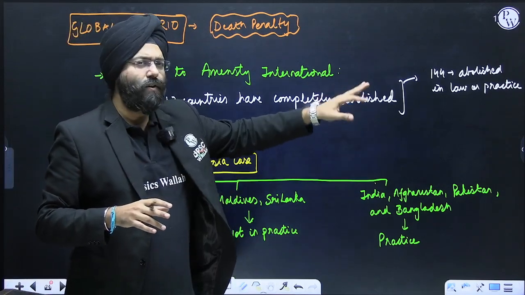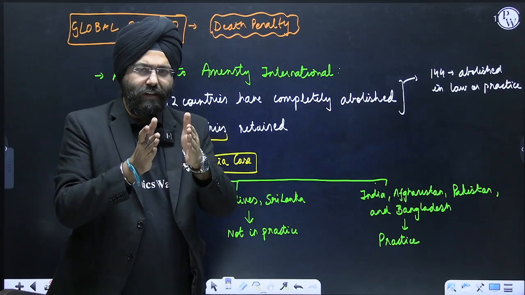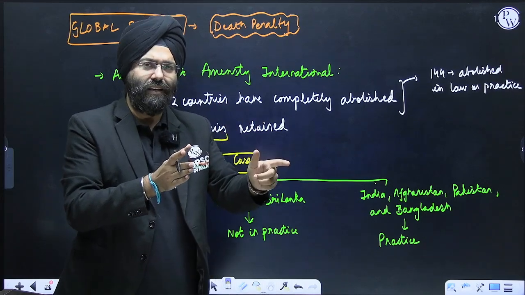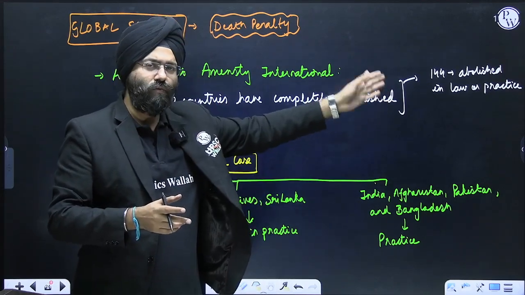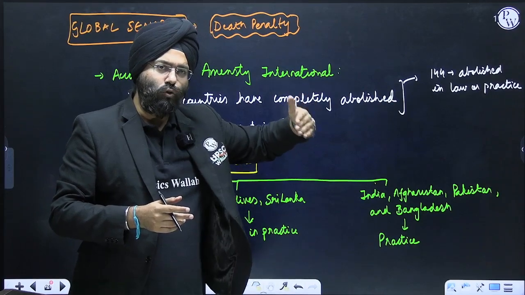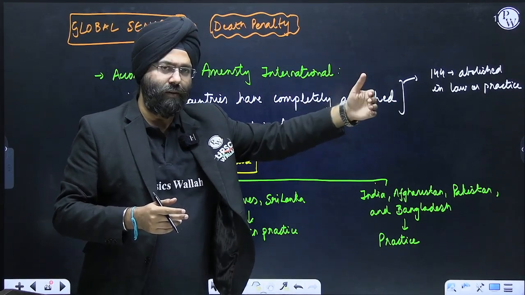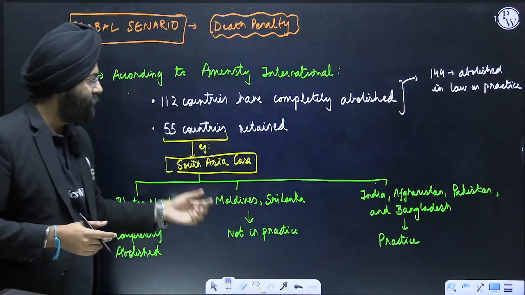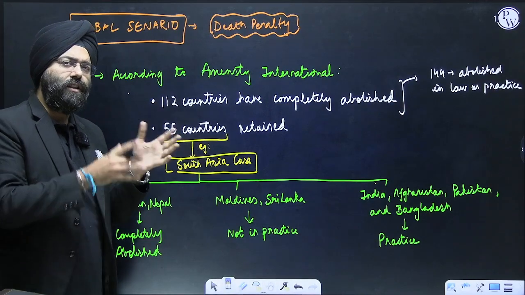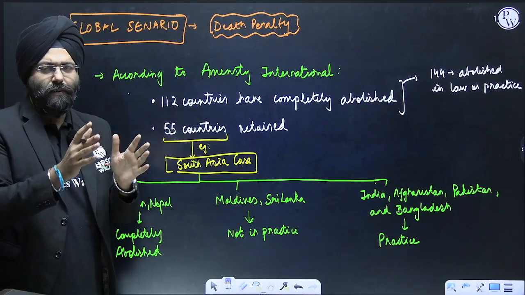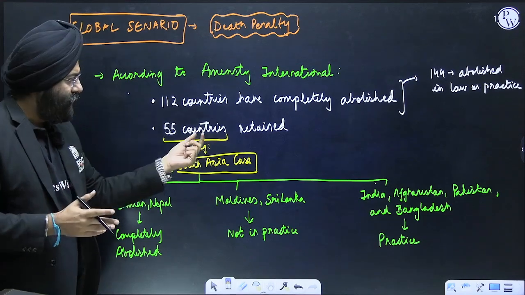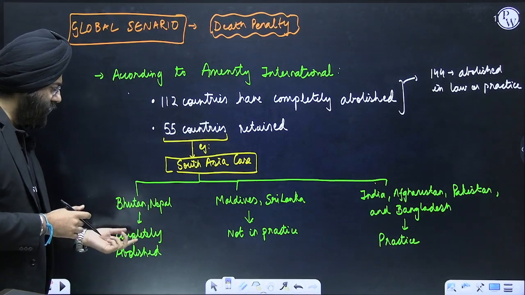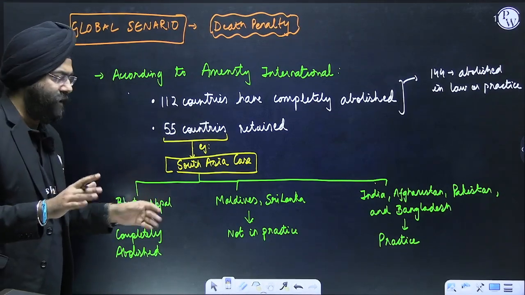Overall, 144, which include those who have completely abolished and some who have not abolished in law but are not practicing. So 144 countries. On the other hand, 55 countries have the death penalty as a part of their policy or the law. If I take the South Asian case, you'll realize that Nepal and Bhutan have completely abolished the death penalty.